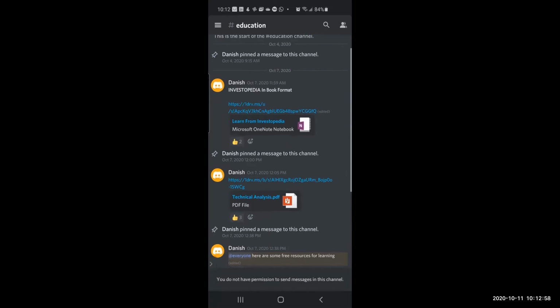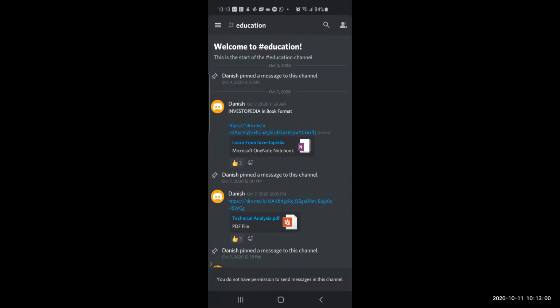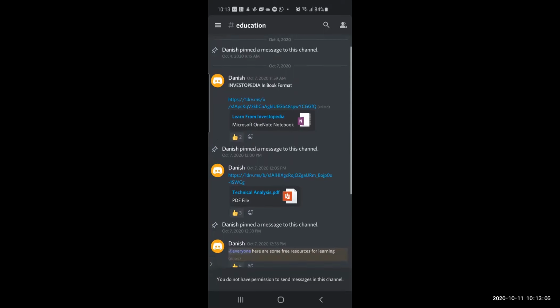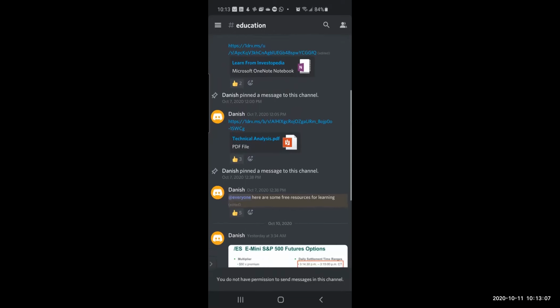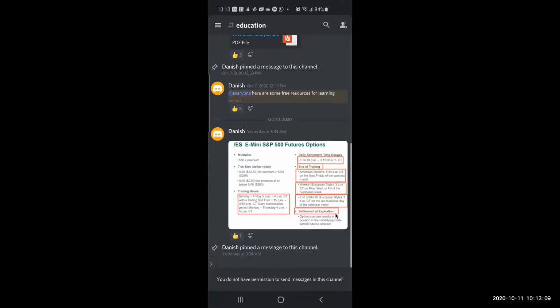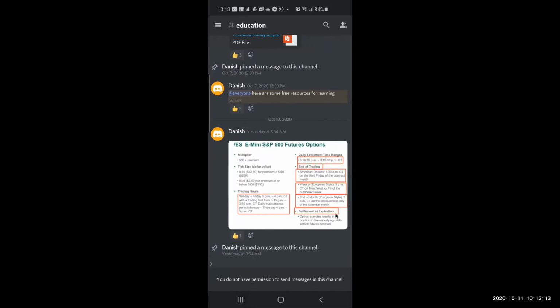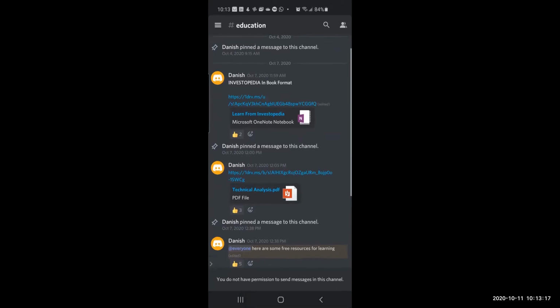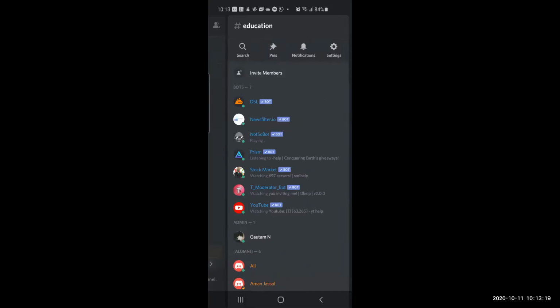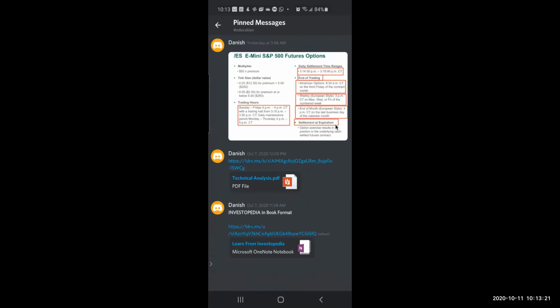Bot commands, bot help, and then there is this education section. Here, I have pinned some really good resources. This is Investopedia in book form. This is OneNote, and this is Investopedia in PDF file format. Some basic education stuff. Investopedia is, as most of the people here would know, like the Bible. And again, I have pinned these messages, so even if it gets lost up in the conversation, you can just refer to the pins.